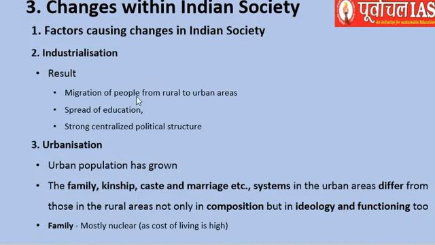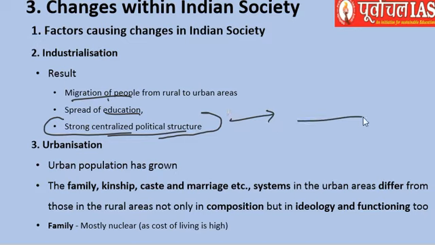So the entire result, we can say, is that people migrated a lot, education spread, and a strong centralized political structure evolved, right? Now you are having money in your society, which means you need to control various people, what people do and what people think. So that had to be done with the help of political structure and law and order. So urbanization was one of the things which brought change in a particular society.